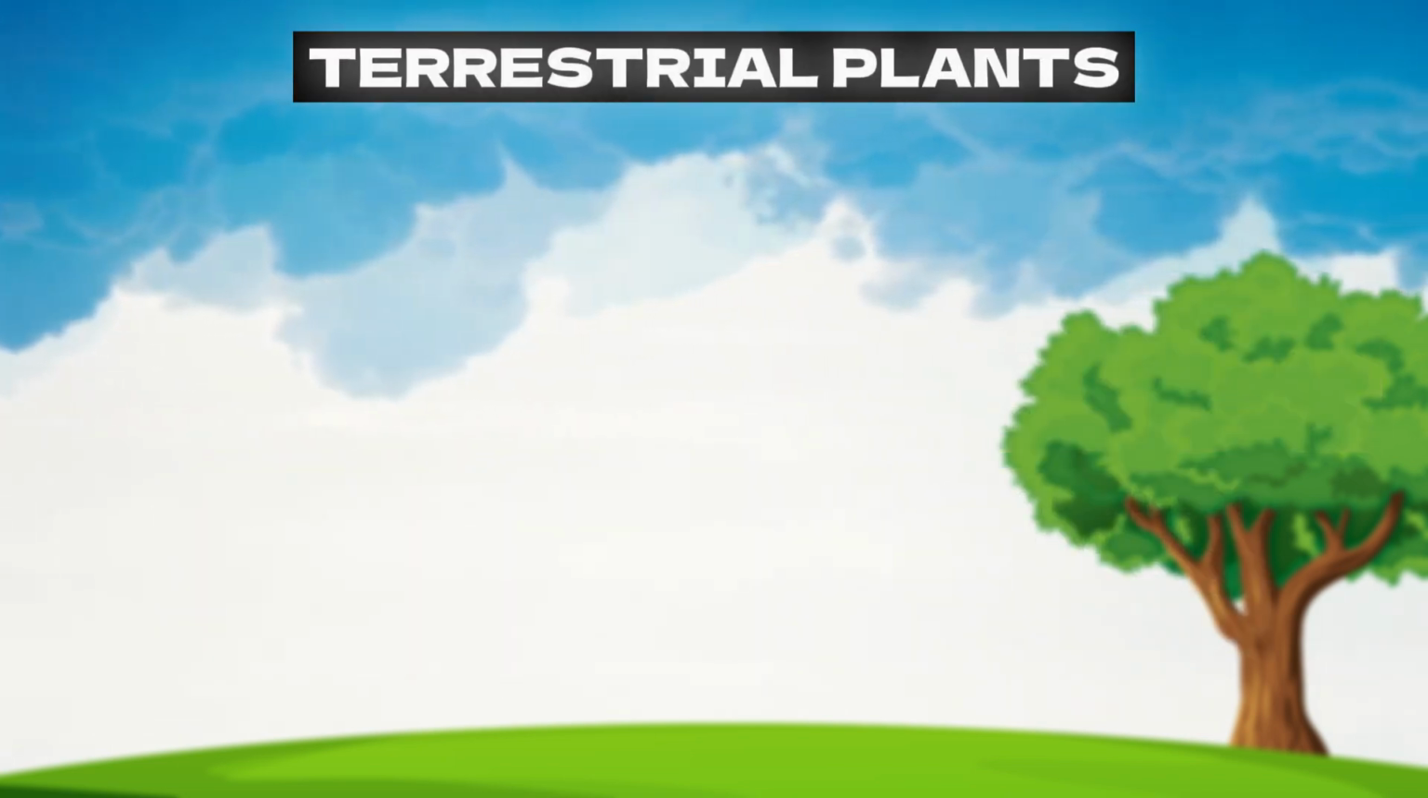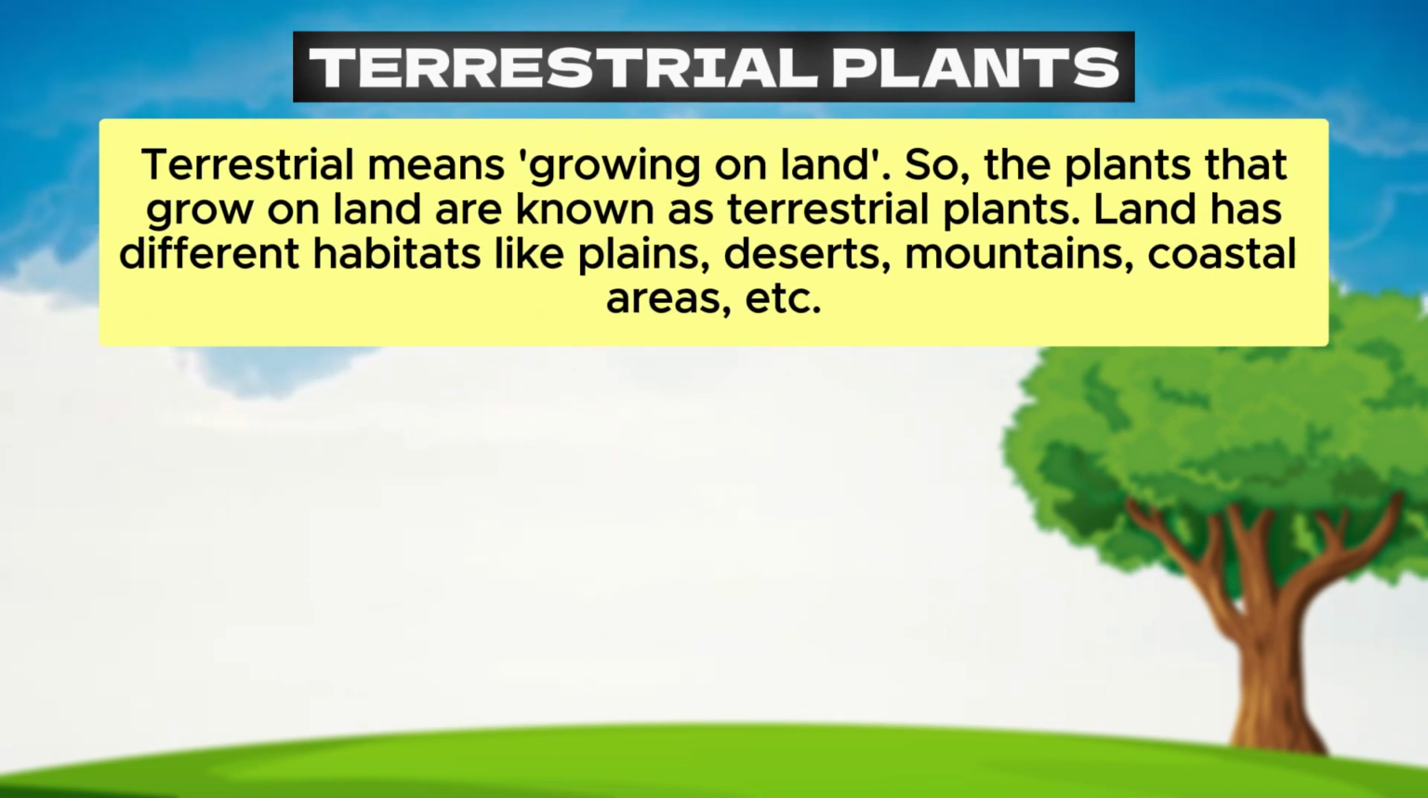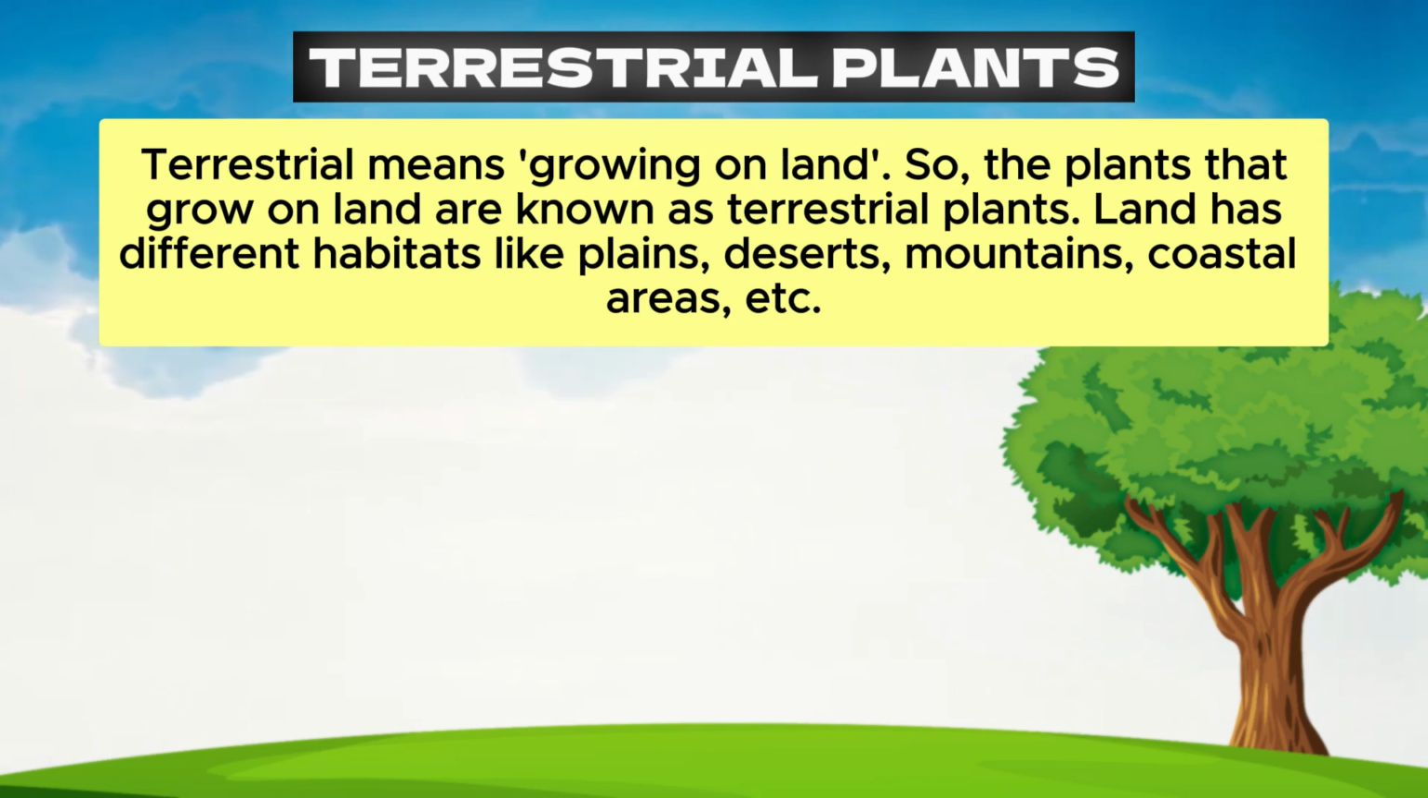Terrestrial plants. Terrestrial means growing on land. So, the plants that grow on land are known as terrestrial plants. Land has different habitats like plains, deserts, mountains, coastal areas, etc.